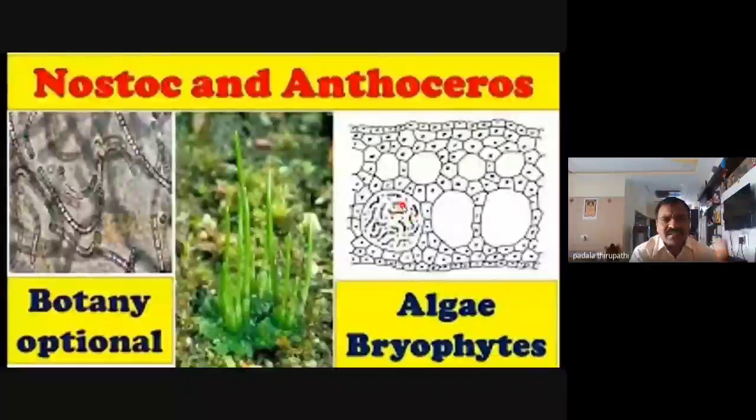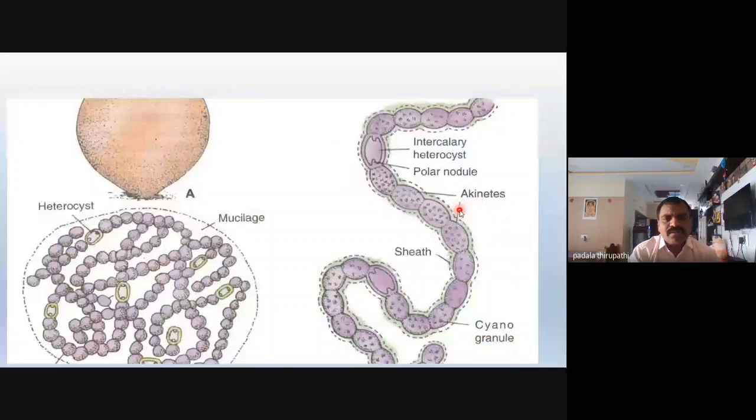So nostoc and bryophyta is the best example of symbiotic association. This slide shows the complete structure of a nostoc colony, embedded in a mucilage mass, a jelly-like structure.